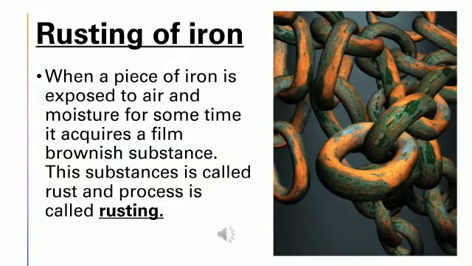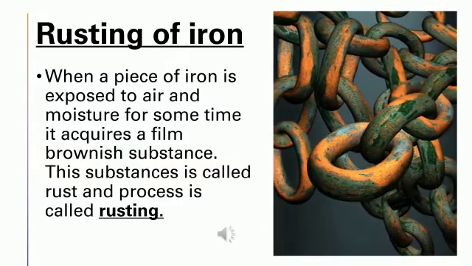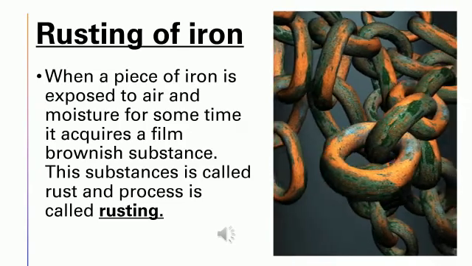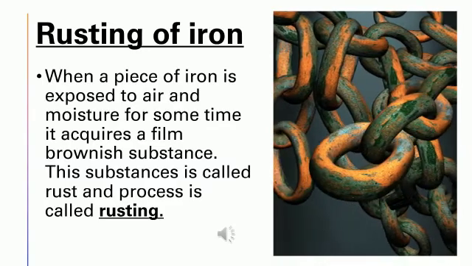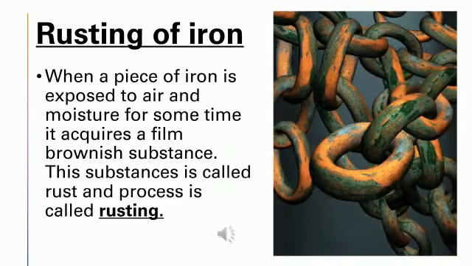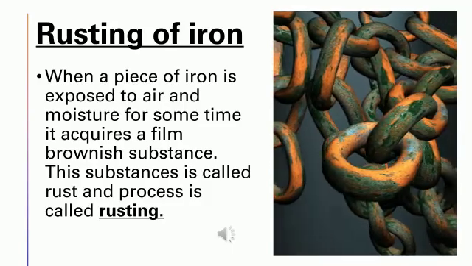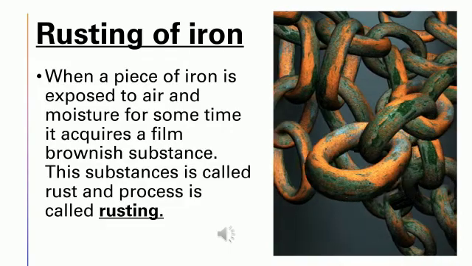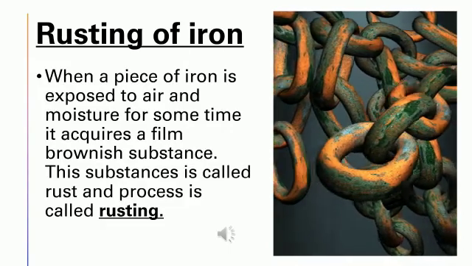So children, you are familiar with the rusting of iron. How does iron get rusted? If you leave a piece of iron in the open for some time, exposed to moisture or air, it acquires a film of brownish substance.